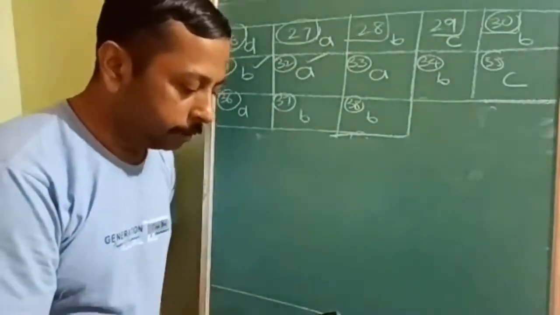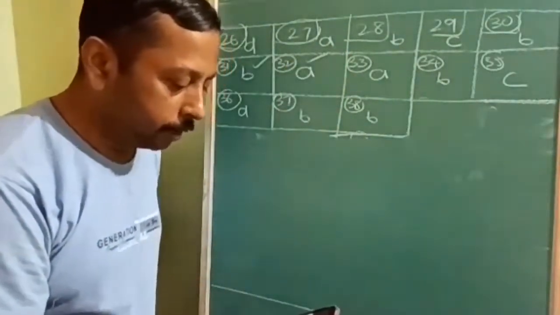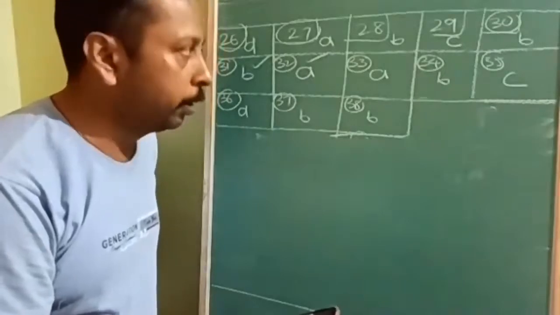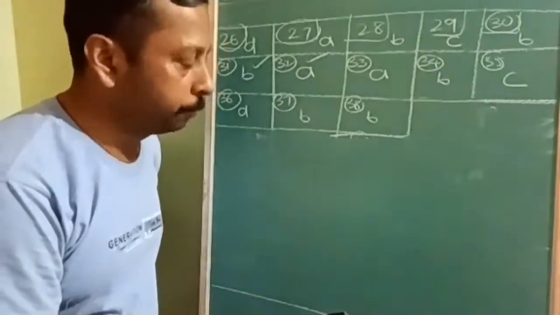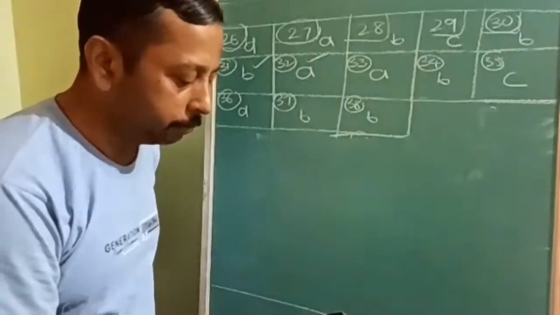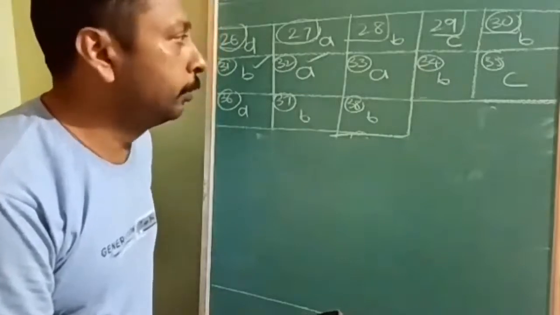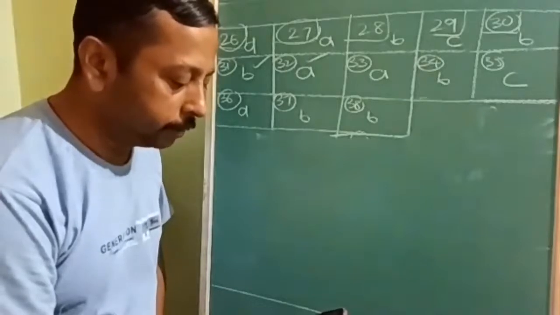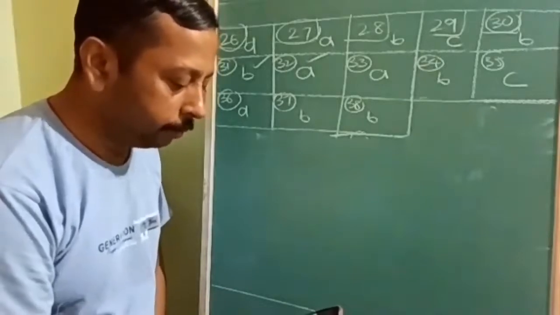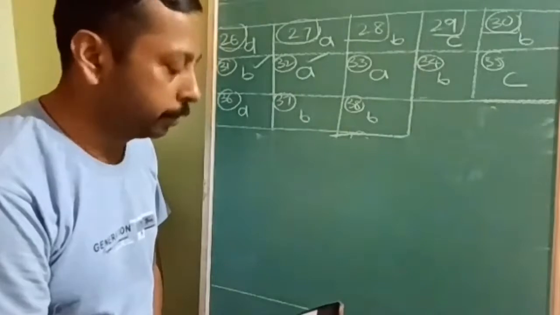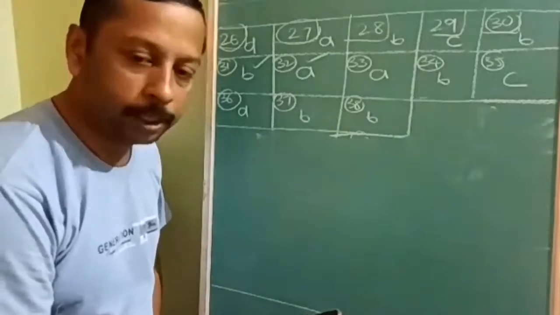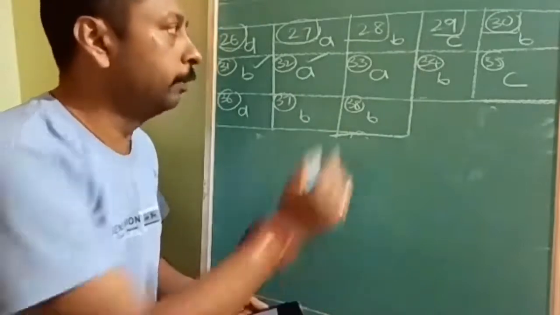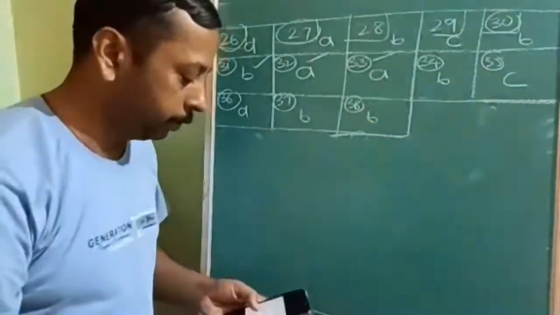The dash is a silver sol used in eye lotion. Very, very important. Most repeated question, especially in NEET and MHT-CET. It has come 2 times. So dash is a silver sol used as an eye lotion. Fill in the blank with the appropriate answer. Argyrol. Very important question. Remember this.